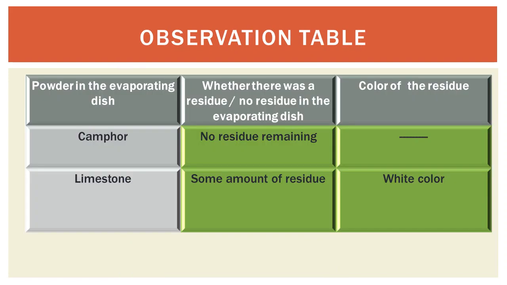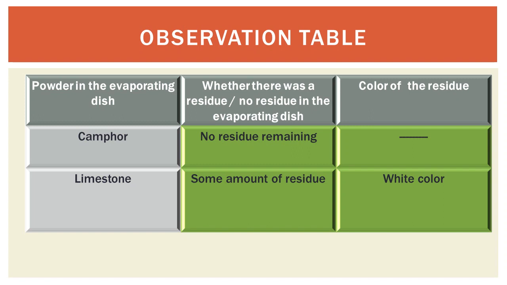So students, the observation table is given also on page number 42. In this observation table we have three columns. First, indicating the powder in the evaporating dish, second, whether there was a residue or no residue in the evaporating dish, and third, the color of the residue. Now students, what is the residue? It is the remaining powder after the heating of the camphor substance or limestone. Simply, residue is the remaining powder after heating the compound.